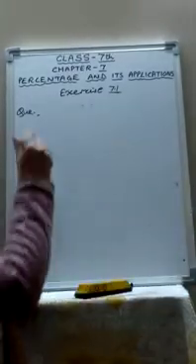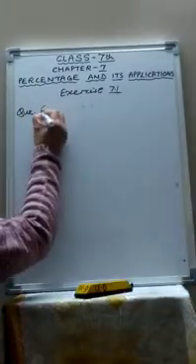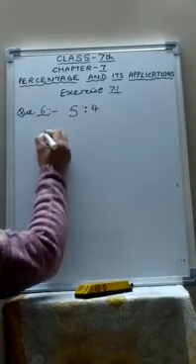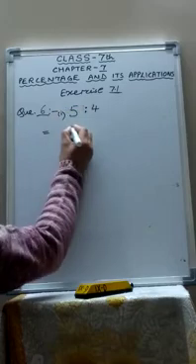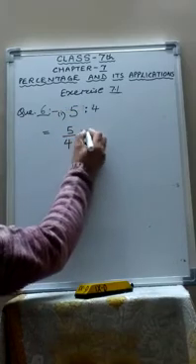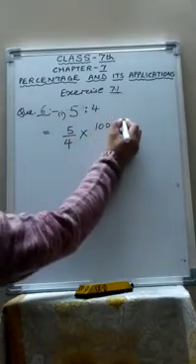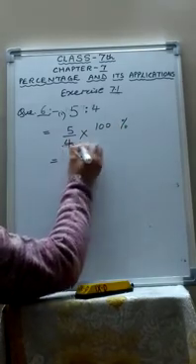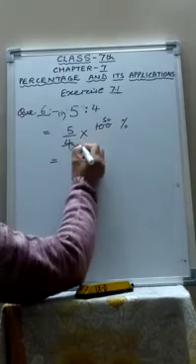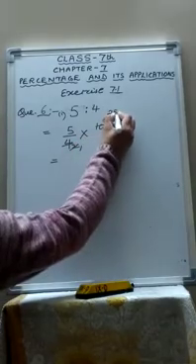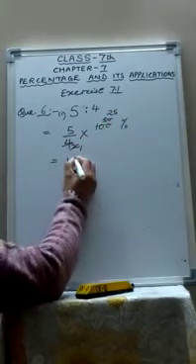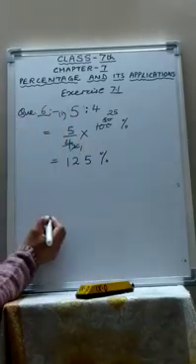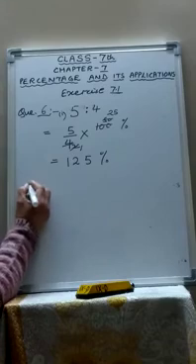Now, question number 6 is opposite to it. They have given the ratio and you have to convert into percent, like 5 ratio 4. 5 ratio 4 means 5 upon 4. And how will you convert into percent? Multiply by 100. So 2 2s are 4, 2 5s are 10, 2 25s are 50. So what is the answer? 125%. You've converted into percentage.